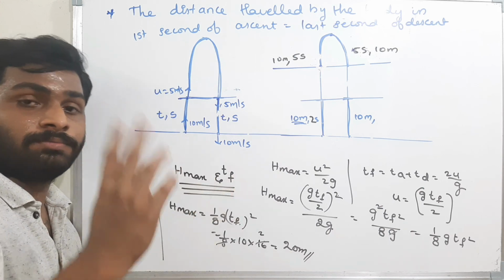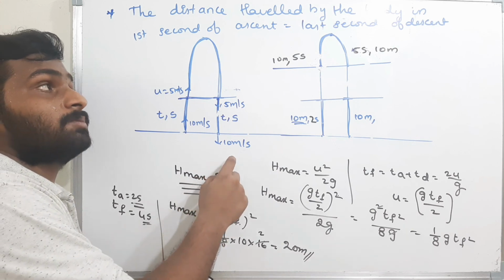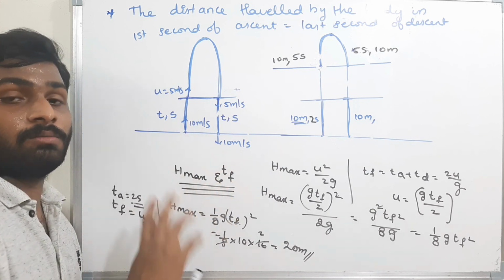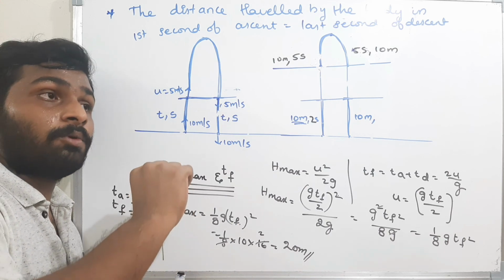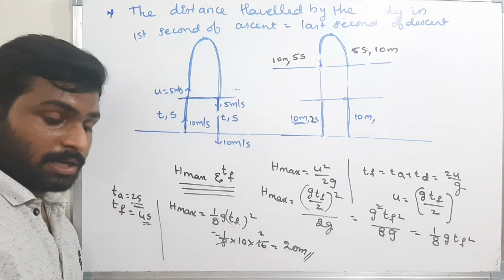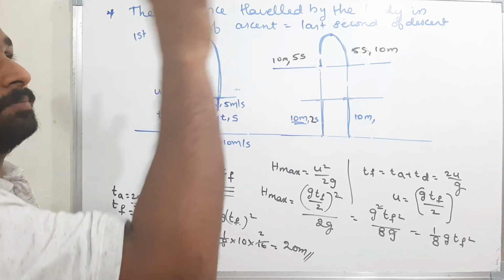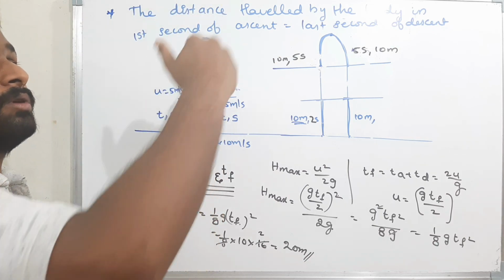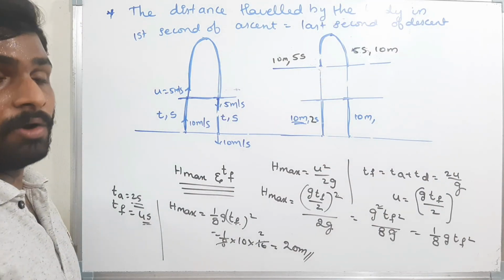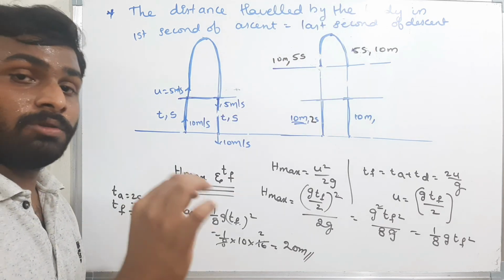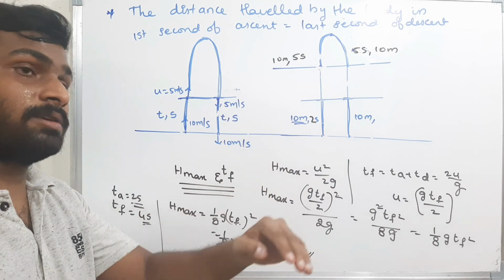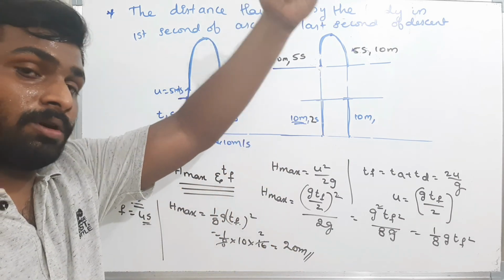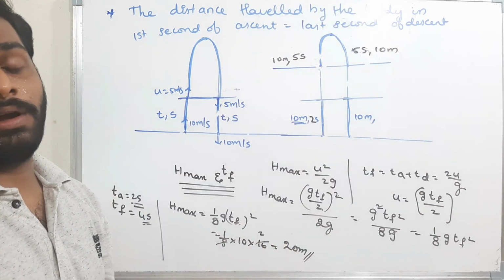And in the next video, we will see the problems on the vertically projected body and free falling body. And we will see the concept of a vertically projected body from a tower. That means I am standing on a tower and I am throwing a body. How the body will move, how the motion of the body will be, how the velocities of the body will change. Everything we will study in the next video. We will see the problems in this concept, as well as the concept of projection of a body from a tower of height h.